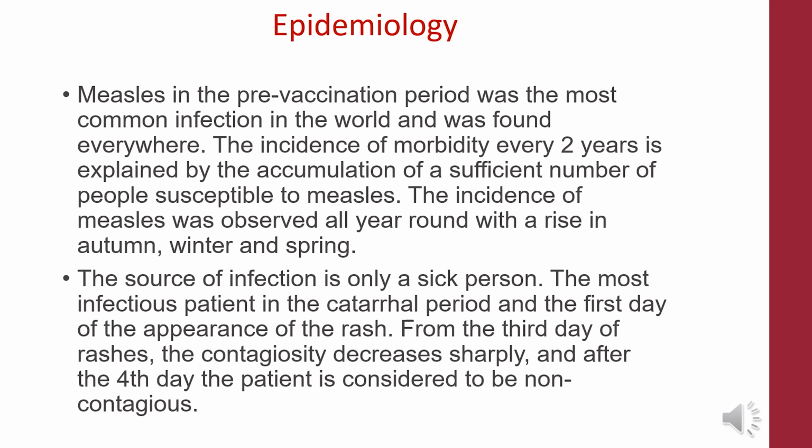Measles in the pre-vaccination period was the most common infection in the world and was found everywhere. The rise in morbidity every 2 years is explained by the accumulation of a sufficient number of people susceptible to measles. The incidence of measles was observed all year round, with a rise in autumn, winter and spring.